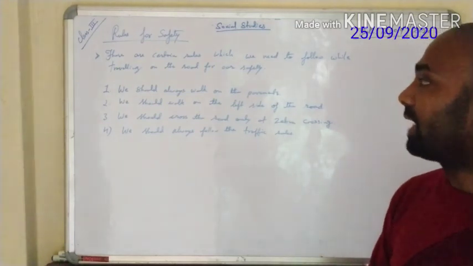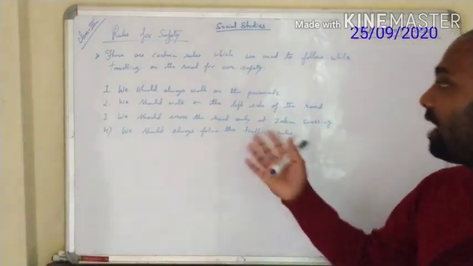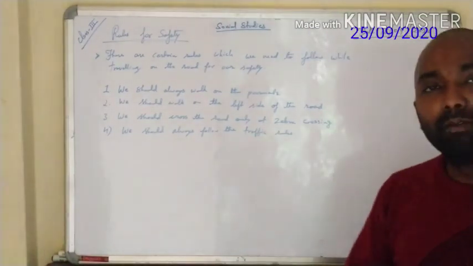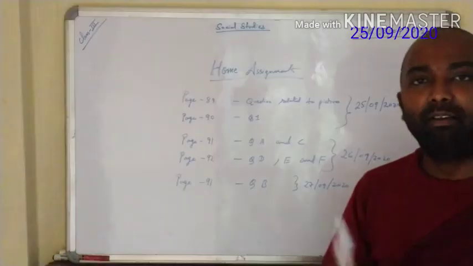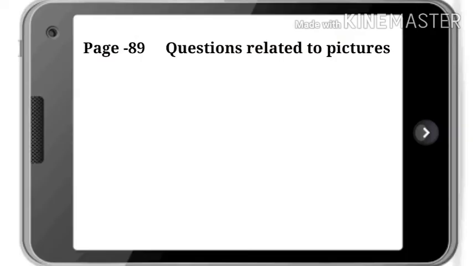So with this I would like to end the session here, and now I am going to provide you with the home assignment. Please note it down. Students, here is the home assignment for you all. From page number 89 we are supposed to do the question which is related to the picture. In your book you will see there is a picture, and there are some questions based on that picture. You should solve those questions.